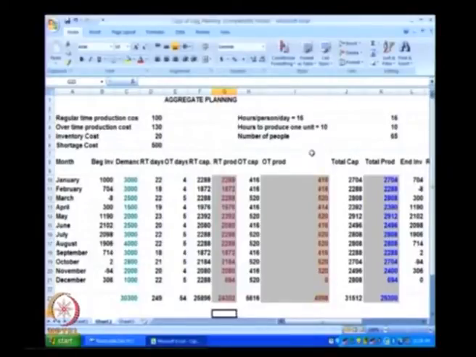Now, having seen forecasting models, let us look at the aggregate planning or the production planning problem, where we use the results of forecasting. Let me explain this problem using the spreadsheet. Let us assume that there is a single product that the company makes, and that we have made the forecast of that product, which is shown here. In this sheet, what is shown as demand is actually the forecast of the demand for the next 12 periods, which represent the 12 months.